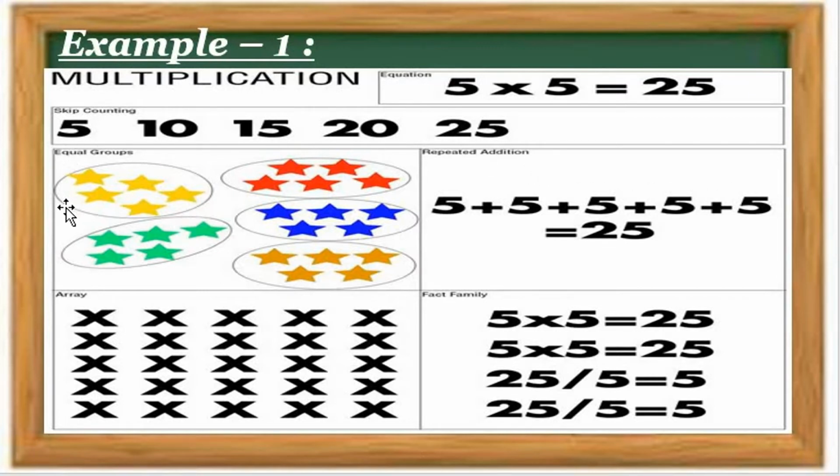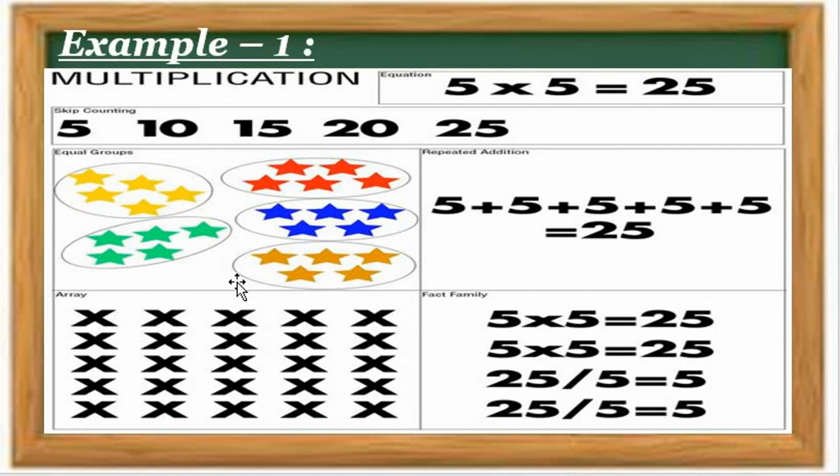Then, after equal groups, how many groups? Here, let's see. Yellow group, this green group is the second group, this dark yellow is group number 3, blue is group number 4, and red is group number 5. So how many groups are here, all students? 5. Okay, and in each group how many stars? 1 2 3 4 5. Each group, each circle, has 5 stars.